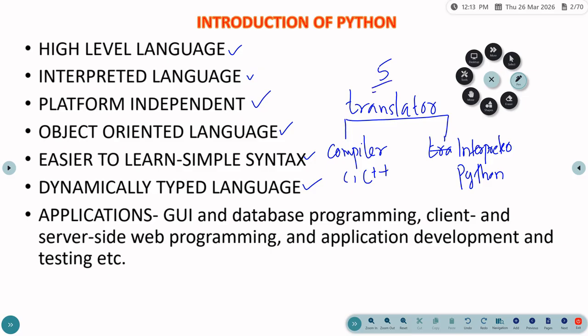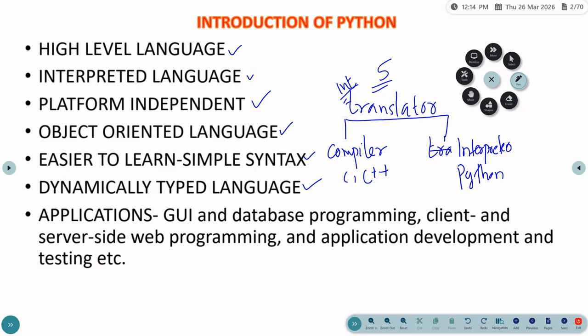As soon as you use the value, it will automatically detect the type of that value. But unlike Python, in other programming languages like C and C++, you have to specify using the syntax that it is an integer value.